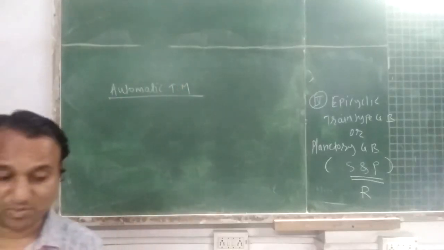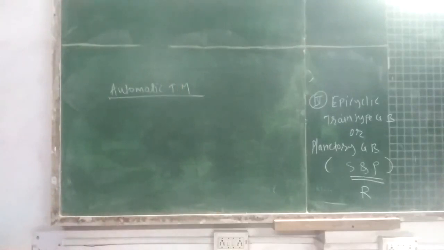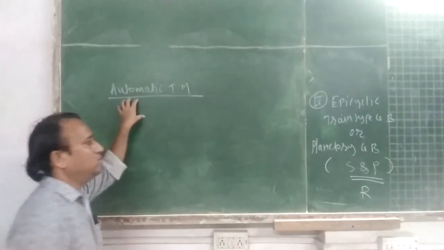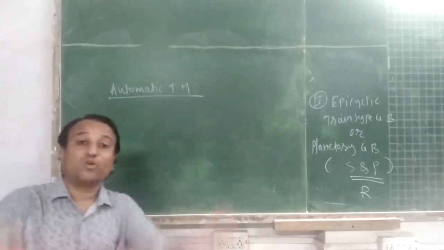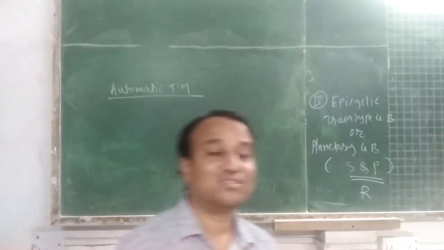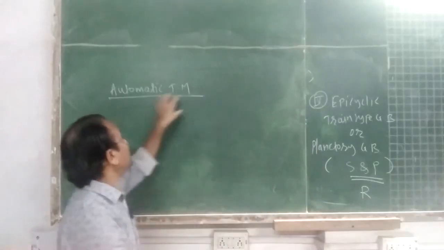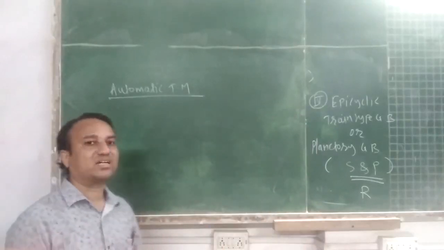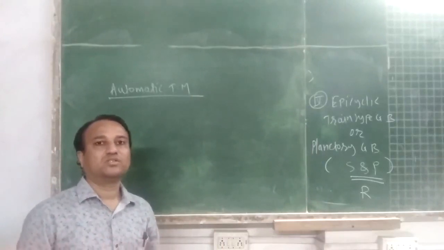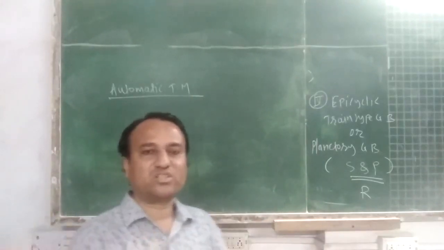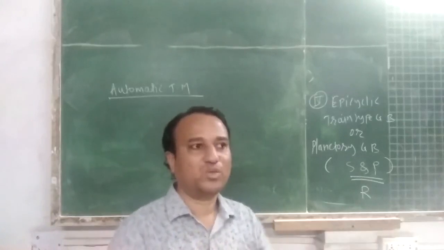What is automatic transmission? There is no need of clutching and declutching, that is, no need to press the clutch pedal. That is the advantage of automatic transmission. No need to change the gear lever or gear knob.